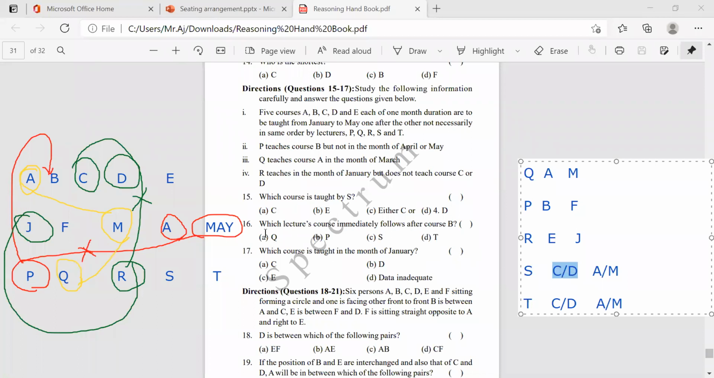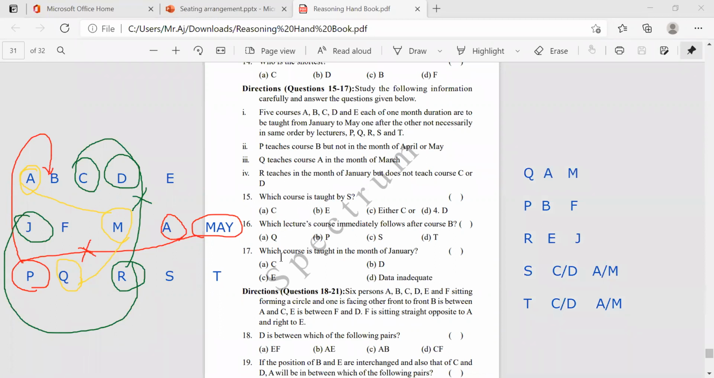Okay. And which lecturer's course immediately follows after B course? So B is in the month of February, followed by the month March. In March, which course will happen? A. Course is A actually. So course is A and lecturer is Q. They are asking lecturer, so Q is the answer.